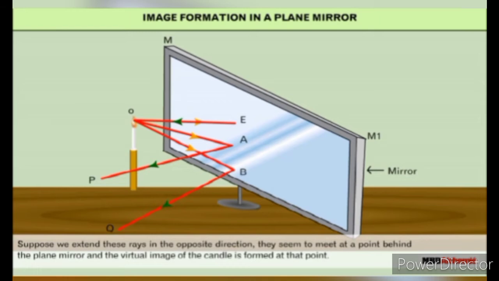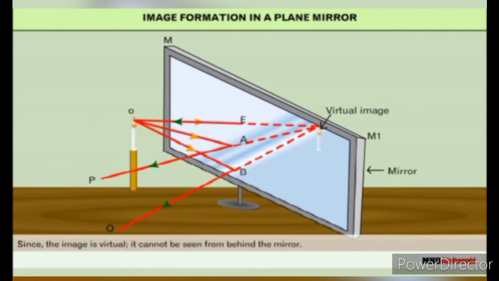Suppose we extend these rays in the opposite direction. They seem to meet at a point behind the plane mirror, and the virtual image of the candle is formed at that point. Since the image is virtual, it cannot be seen from behind the mirror.